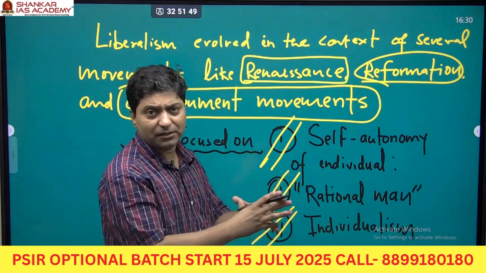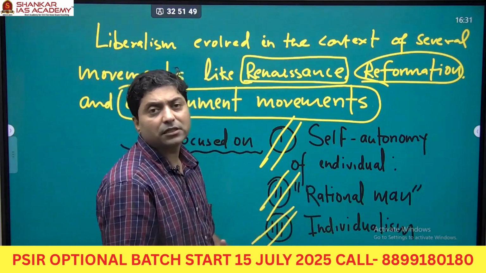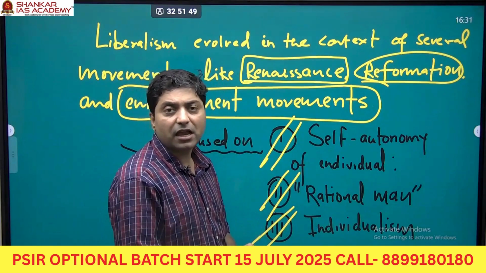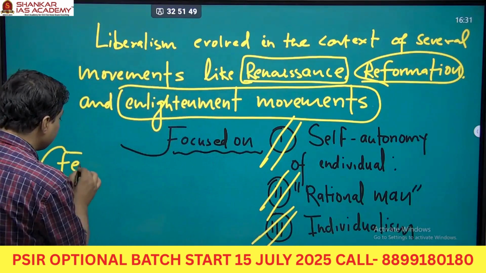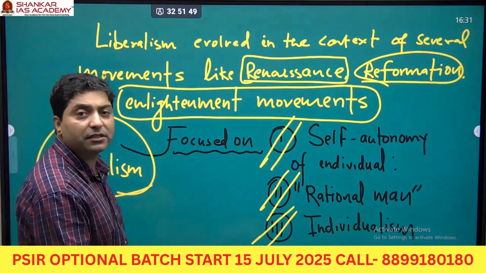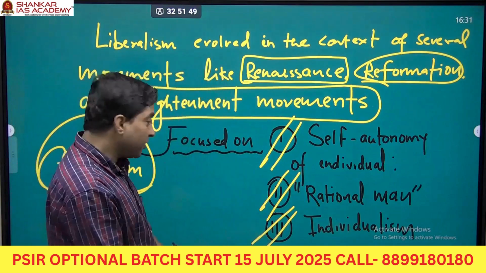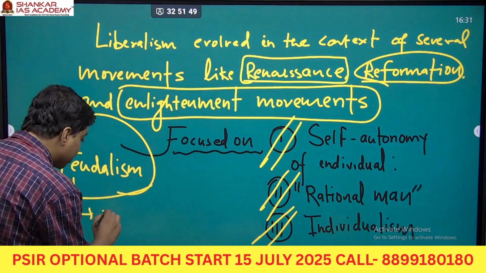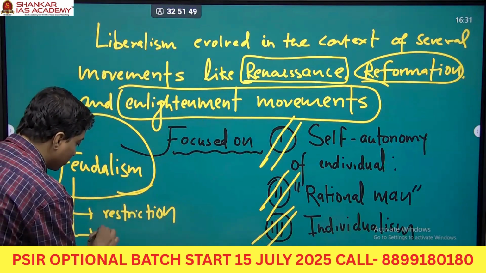So the evolution of liberalism was against the despotic rule of the monarch and of the state, as well as against feudalism. Feudalism was very prominent in the 14th, 15th, 16th and 17th centuries, and it focused on restrictions. And what was the source of restrictions? Of course, religion.